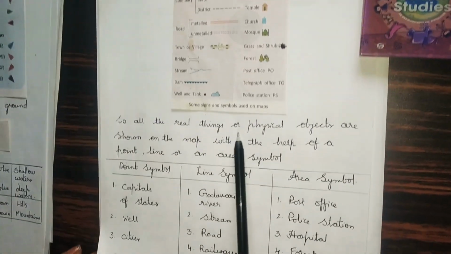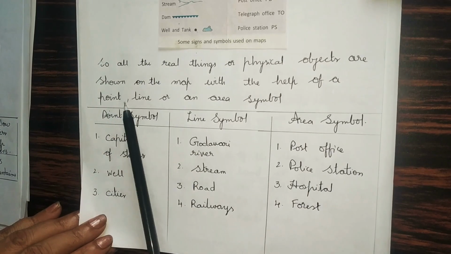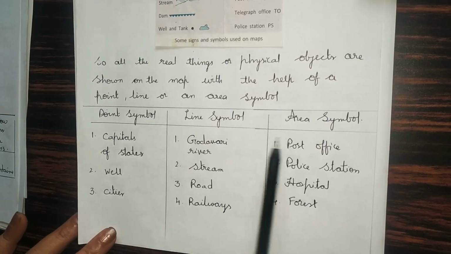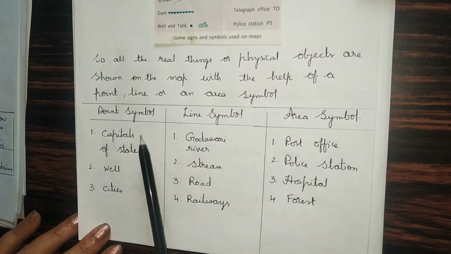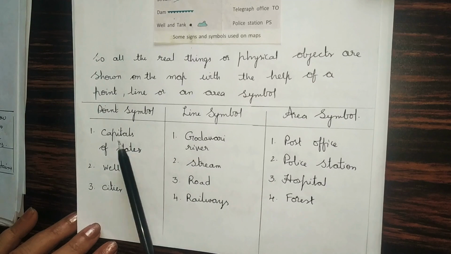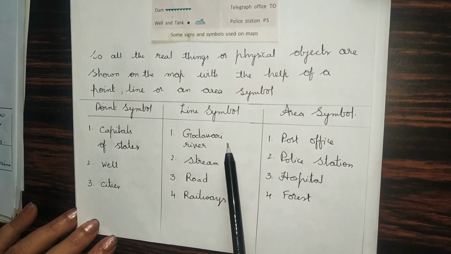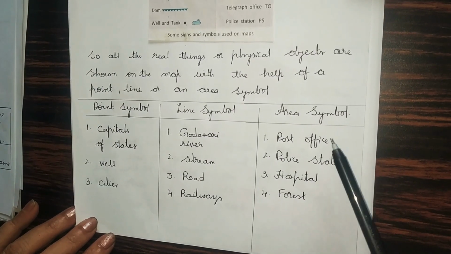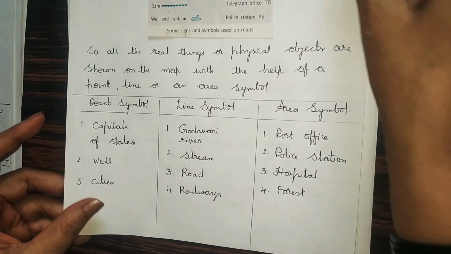Next. So all the real things or physical objects are shown on the map with the help of a point, line or an area symbol. So symbols are classified into point symbol, line symbol and area symbol. Examples: capitals and states, wells, cities in point symbols; rivers, streams, roads, railways in line symbols. In area symbols, forest etc.